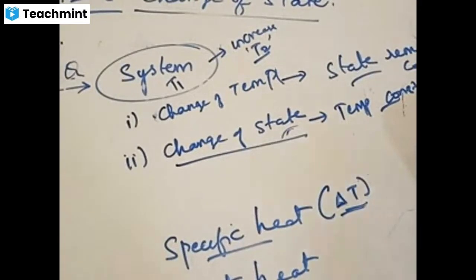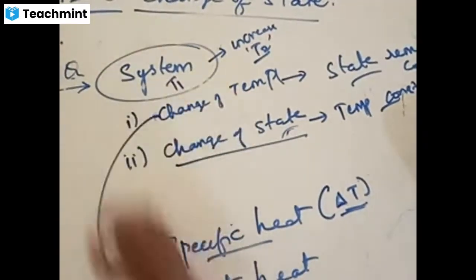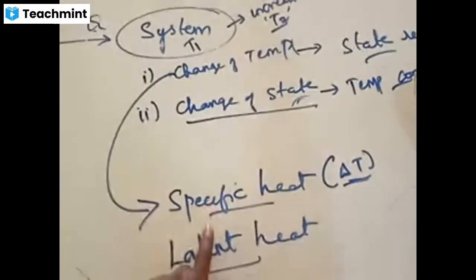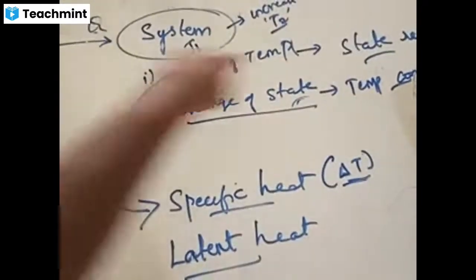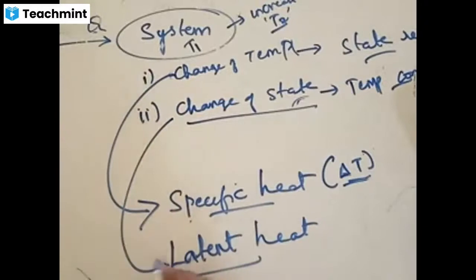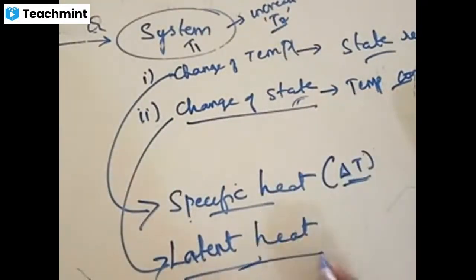How to understand this? Or just remember this. If there is a change of temperature, then the body is said to have specific heat with that. If the body has got change of temperature by keeping state constant, then it is said to be having specific heat with that. If the body is undergoing change of state by keeping temperature constant, then it is said to have what heat with that?